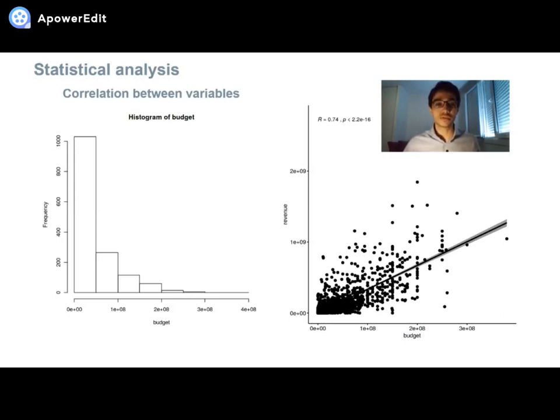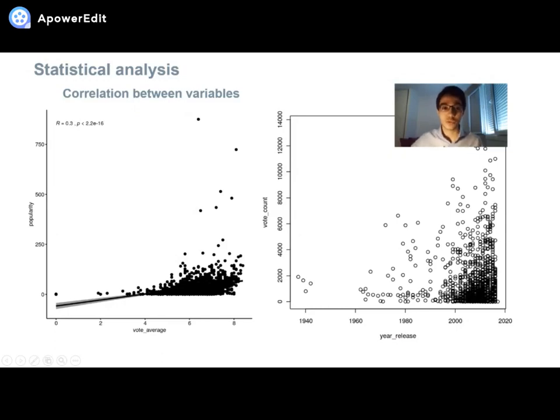We decided to check if there is a correlation between variables. As we would predict, on our right we see that we have a strong correlation between the movie budget and the revenue. The more the producers invest in the movie, the better the revenue is. By intuition, we would think that a movie with a better vote would be more popular than the rest of the movies. Now let's see how true this is.